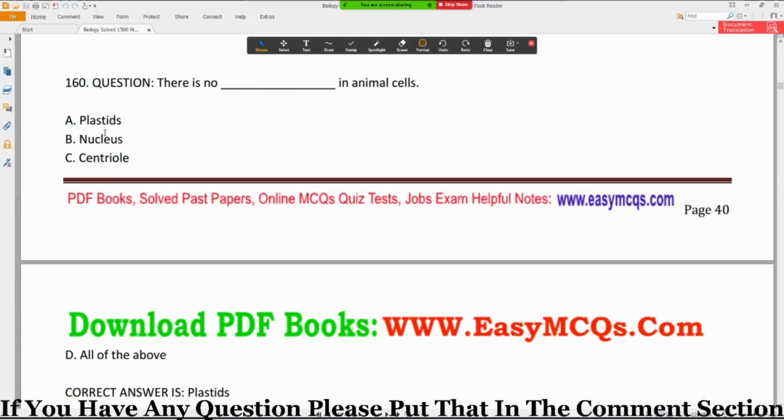So why is plastid not present, and what is the function of plastid? Plastid is a double membrane bounded organelle found in plant cell as well as in algae. The function of plastid is manufacturing and storing of food. It also contains pigments, which are used in photosynthesis, and different types of pigments can change the color of the cell. Plants are responsible for photosynthesis, and animal cells are not. So that's why plastid is found in plant cell, not in animal cell.